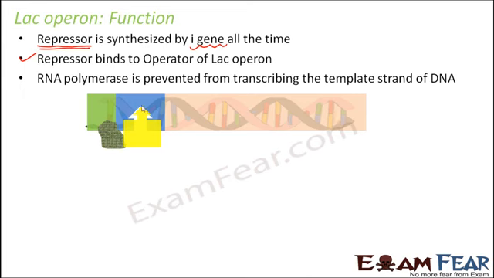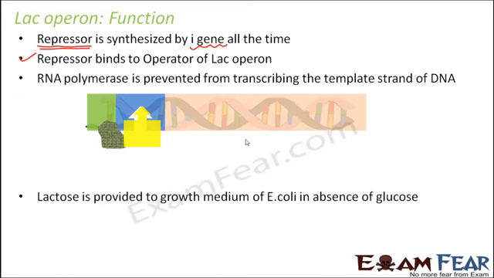As long as the repressor remains bound to this operator region, these genes will remain turned off. As soon as the repressor comes out of the operator region, the RNA polymerase will be able to perform its job, and then those enzymes will start getting synthesized. Clear? Okay. So now let us see what happens.